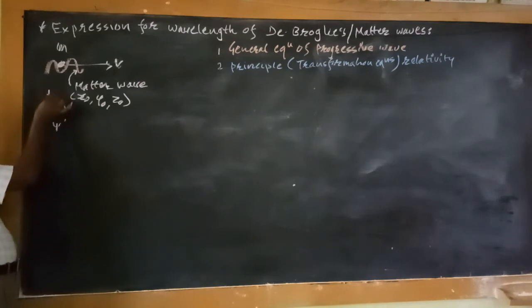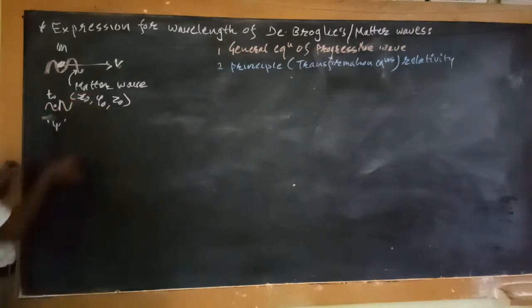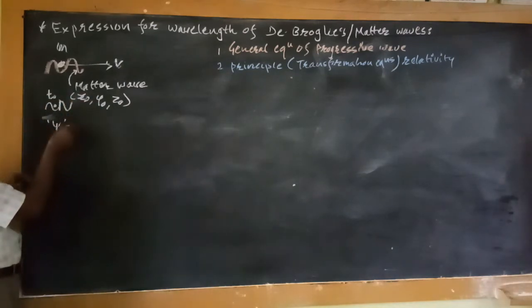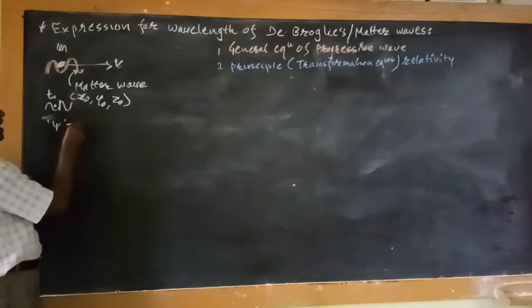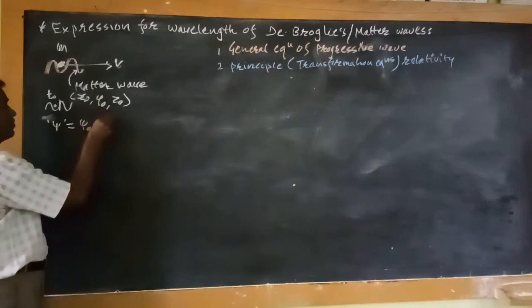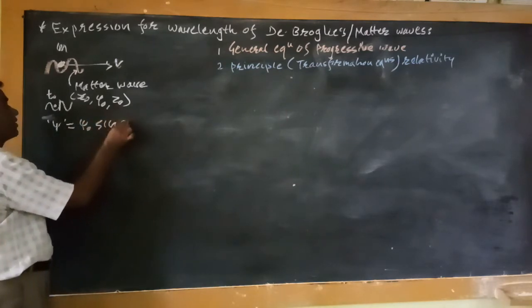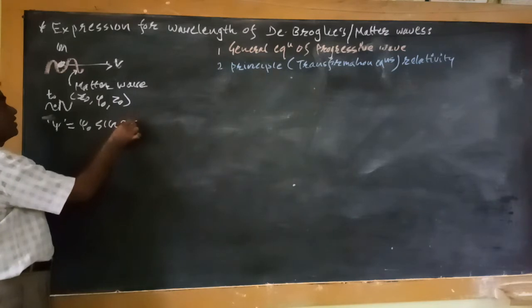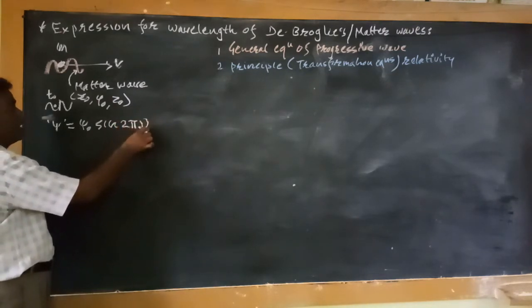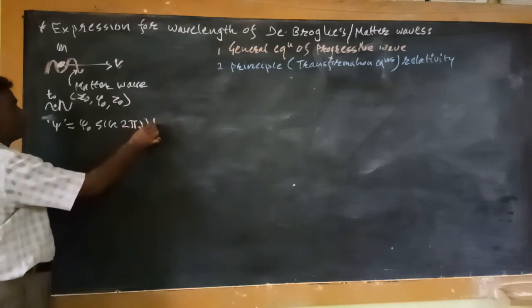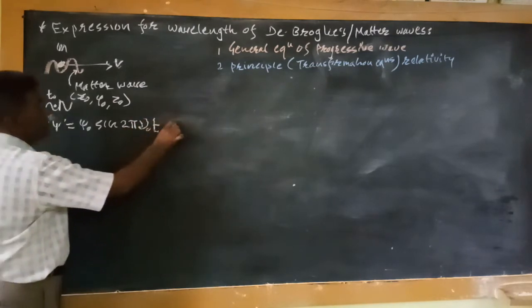At instant t0, at this point, the value of the wave function can be written as some amplitude psi 0 times sine of 2 pi times the frequency of the wave, mu 0, times t0. So this is equation number 1.